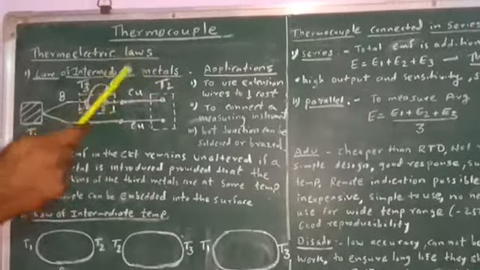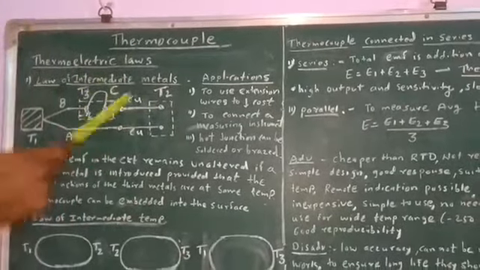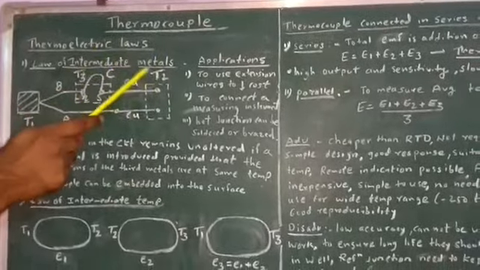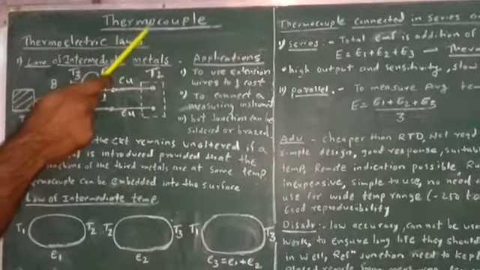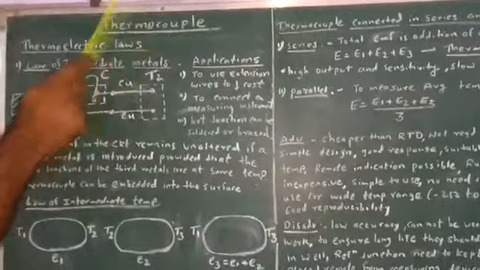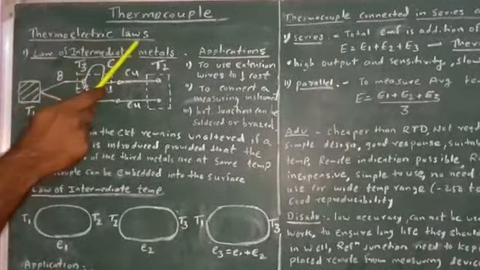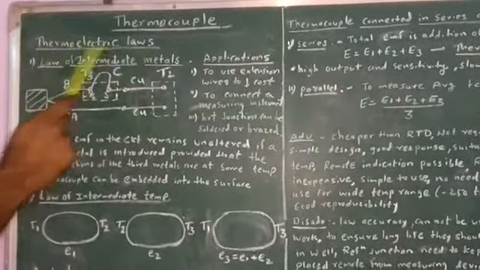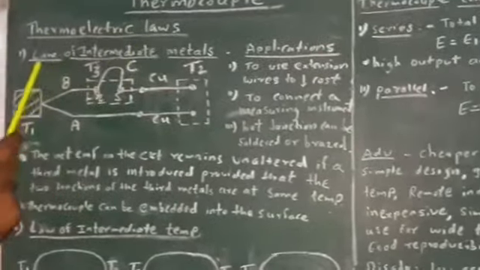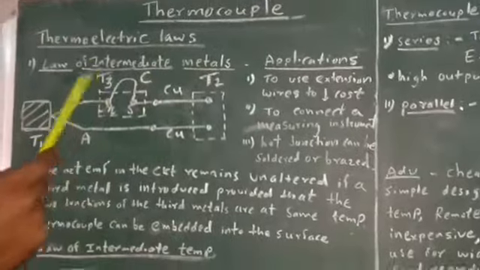Thomson effect, Peltier effect, and Seebeck effect. Those were the laws on which the thermocouple is based. But these laws are related with the working of the thermocouple. So the first thermoelectric law is the law of intermediate metal.